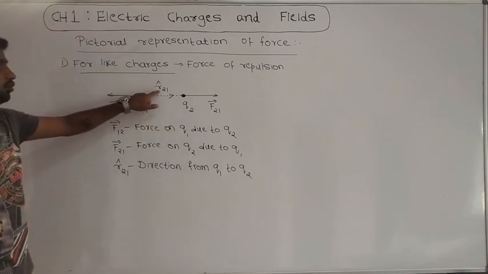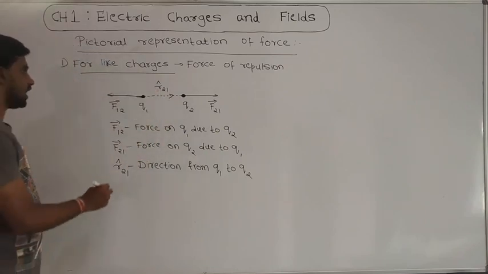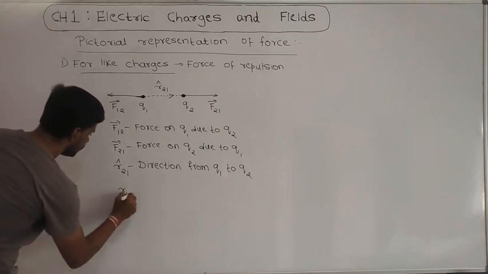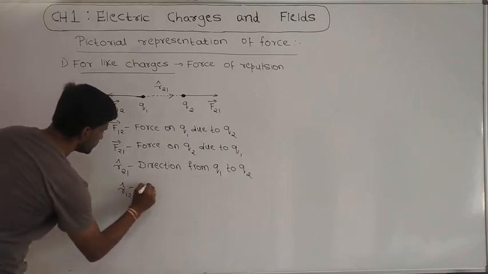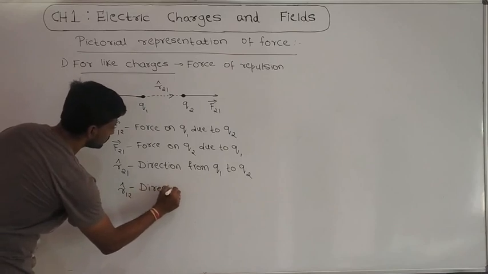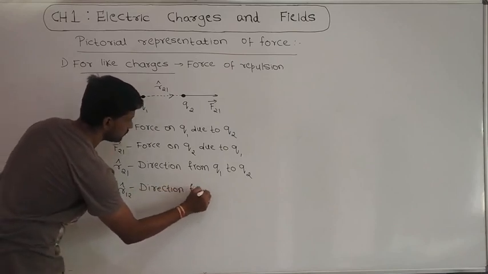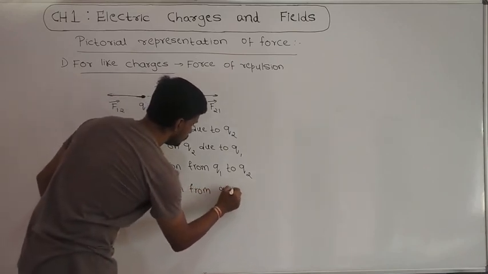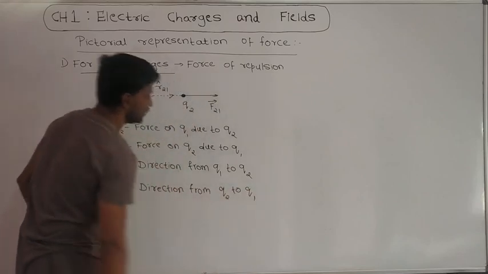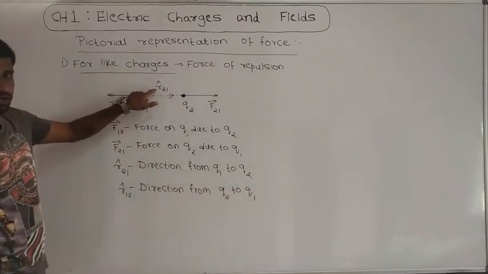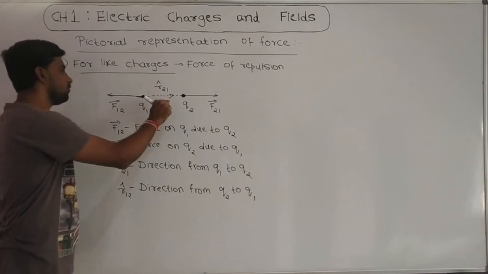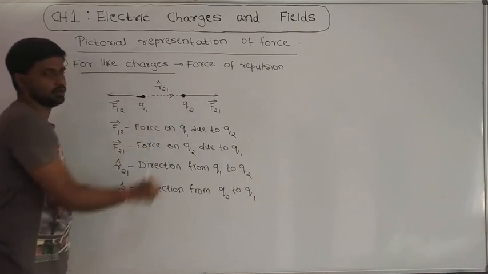Instead of R21 cap, if I take R12 cap, then it represents the displacement direction from Q2 to Q1, so I should mark the arrow from Q2 to Q1.